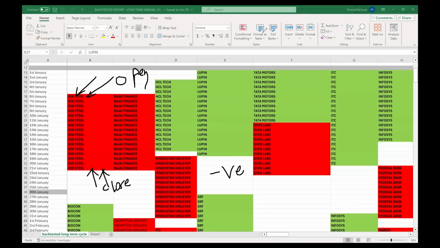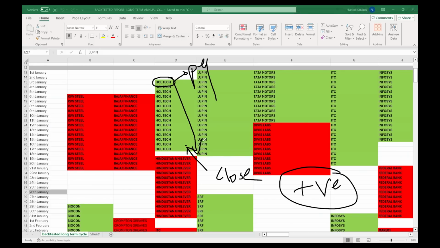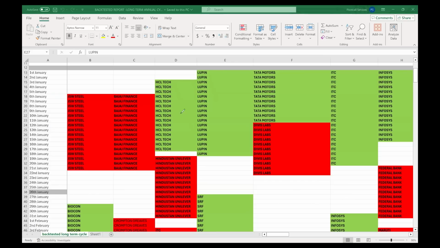In the same way, for HCL Tech, it says that from 3rd January till 17th January it was positive. That means from this day to this day, HCL Tech would have stayed bullish most of the time. That is what it says. And don't get confused that JSW Steel from 6th January to 21st January means every day was a bearish candle. No, there must have been many bullish candles in between. It only says that from this date to this date it was bearish.